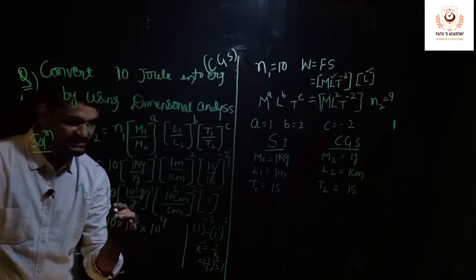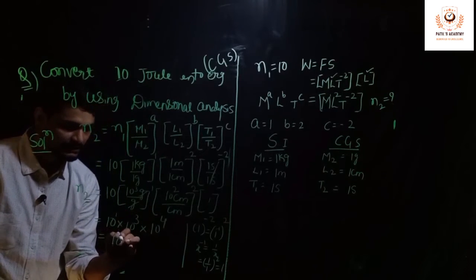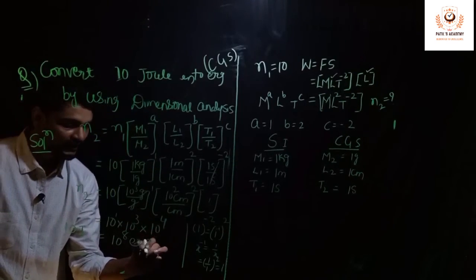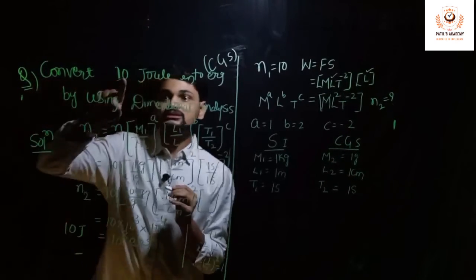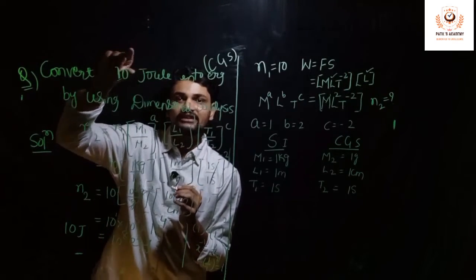So, if bases are same, I can add the powers. 1 plus 3 is 4, 4 plus 4 is 8. So, 10 joules is equal to 10 to the power of 8 erg, because I have started calculating by considering the value of 10 joules, which is the given data.